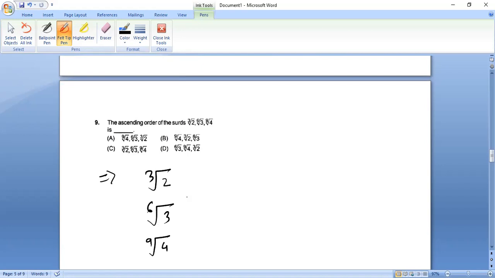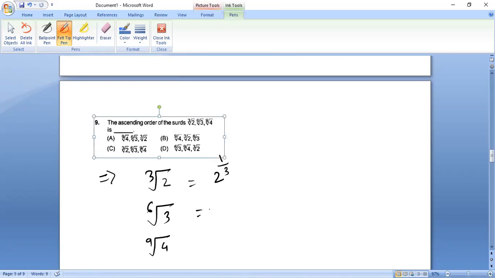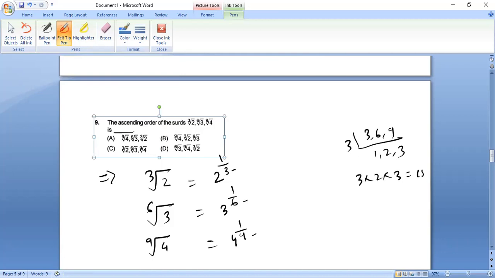Remember, we need to convert into same power. So first of all, this becomes 2 to the power 1 upon 3. This becomes 3 to the power 1 upon 6. And this becomes 4 to the power 1 upon 9. So first we need to find the LCM of 3, 6, and 9, only then we can make the power same. So 3 into 2 into 3, LCM is 18.